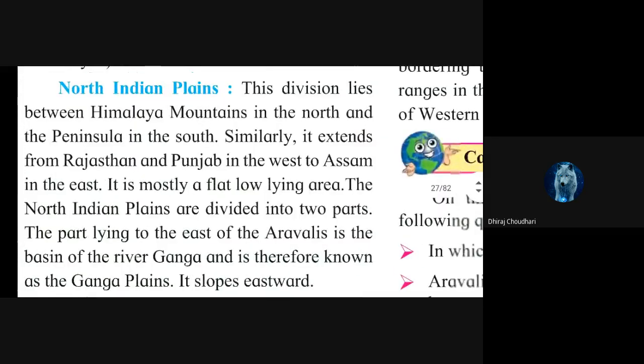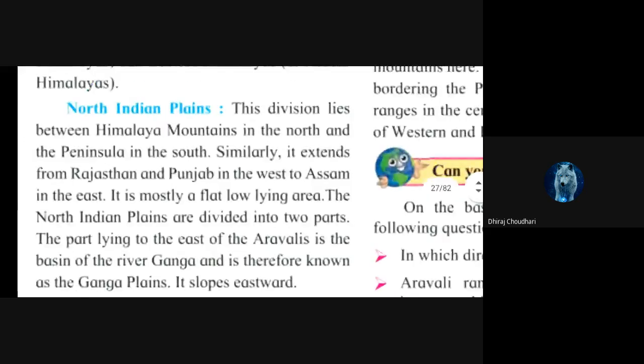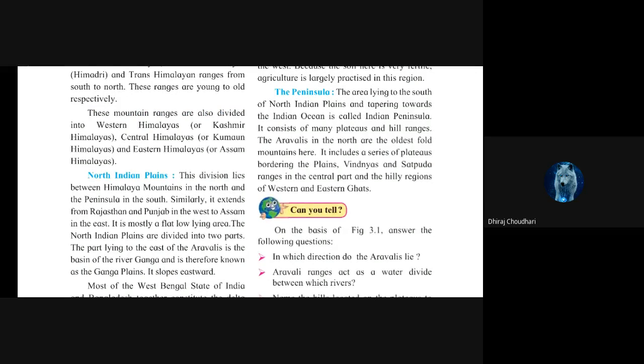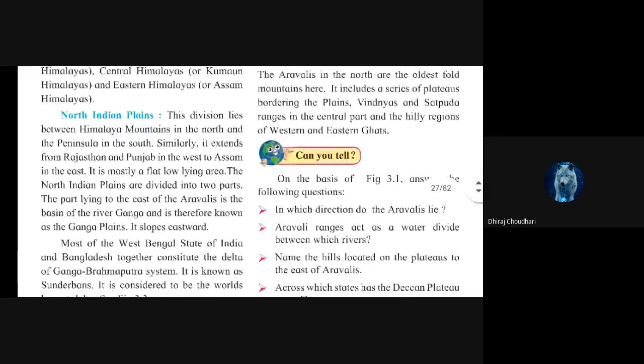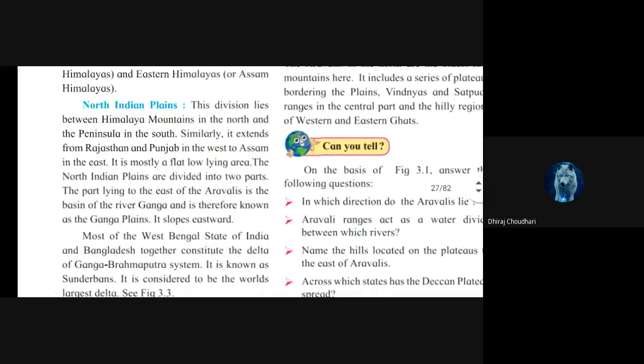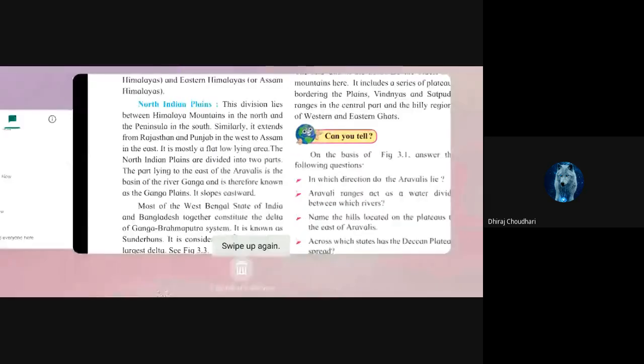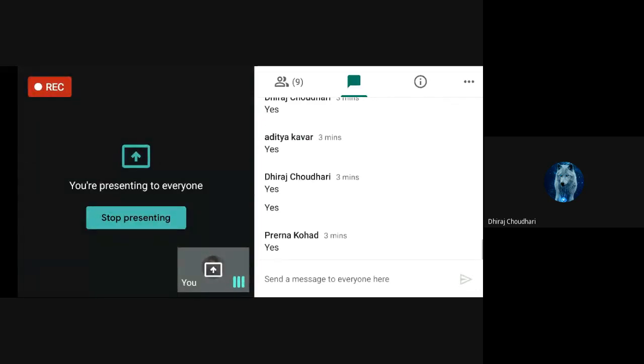It is mostly flat and low lying area. So I hope you have understood why it is low lying area.